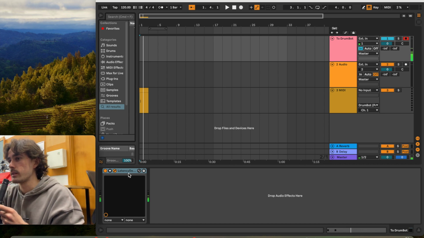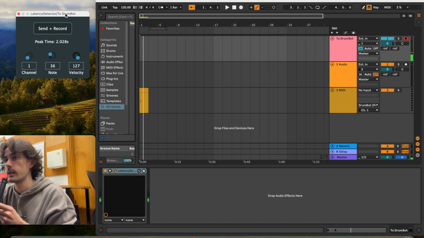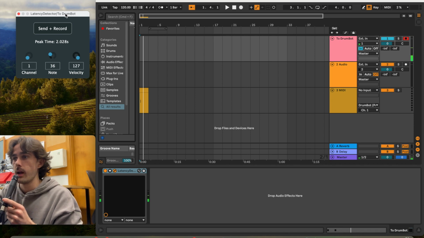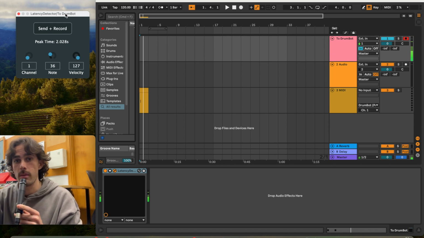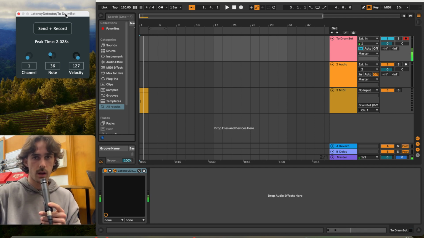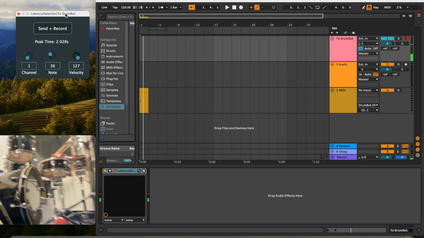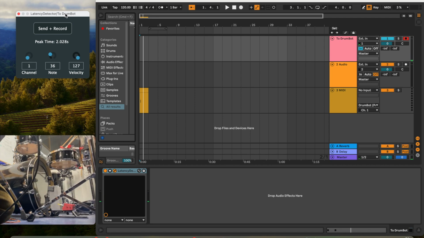So as we can see here, we have the latency detector prototype. I'm going to demo it with the kick drum of DrumBot, which should be around 2 seconds if all goes well. I'll set up the camera now. So we can see the kick drum of the DrumBot is here. And the way this plugin works is it takes the audio stream in as opposed to the MIDI stream, which is the microphone you're hearing right now. We're going to send it MIDI note 36, which is for kick drum.